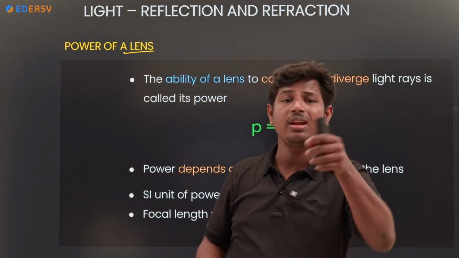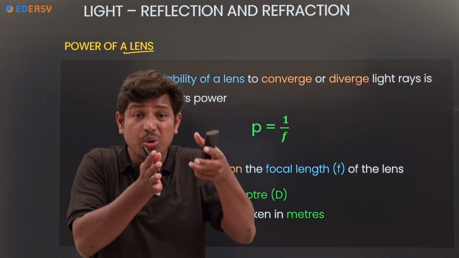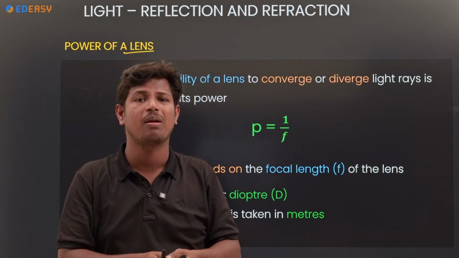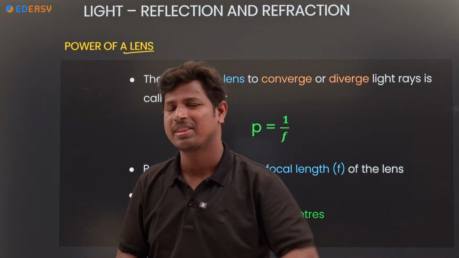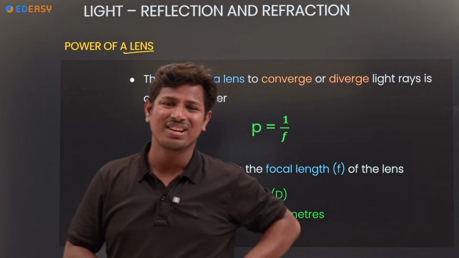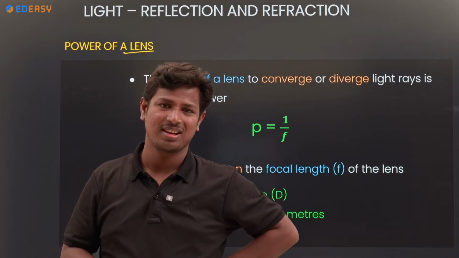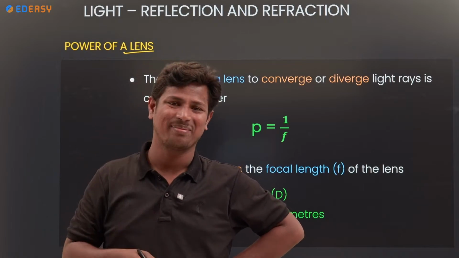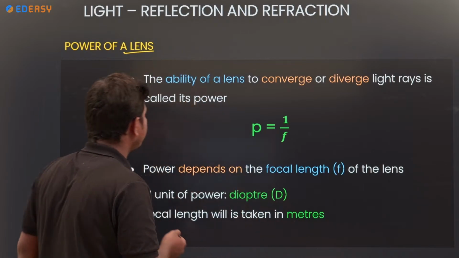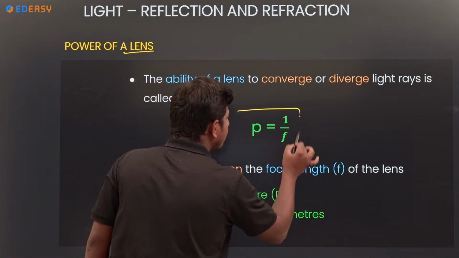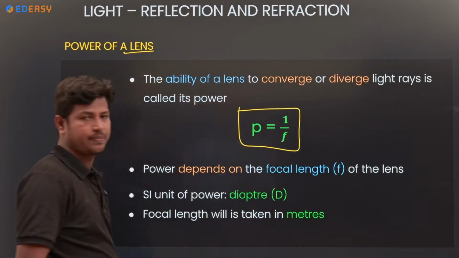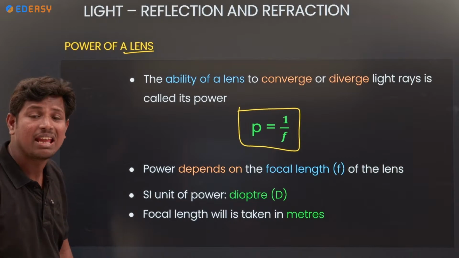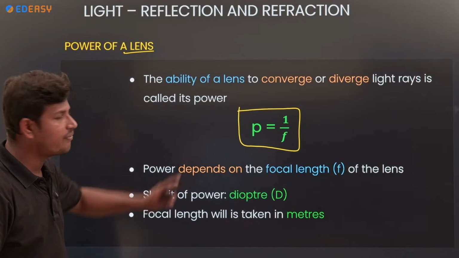Okay, so there we calculate power like that: work done per unit time. That is a general formula for finding power. But here, which power do we want? Lens power. So here also we have a formula, but not work done by time. Power is equal to the reciprocal of focal length. 1 by f is the formula of power.